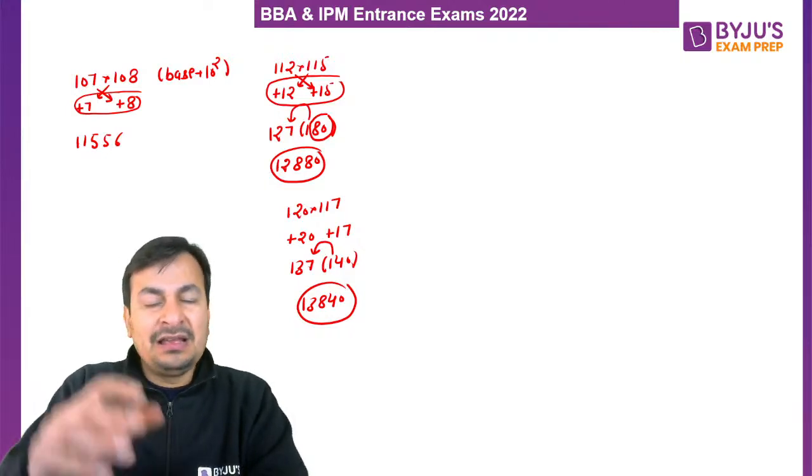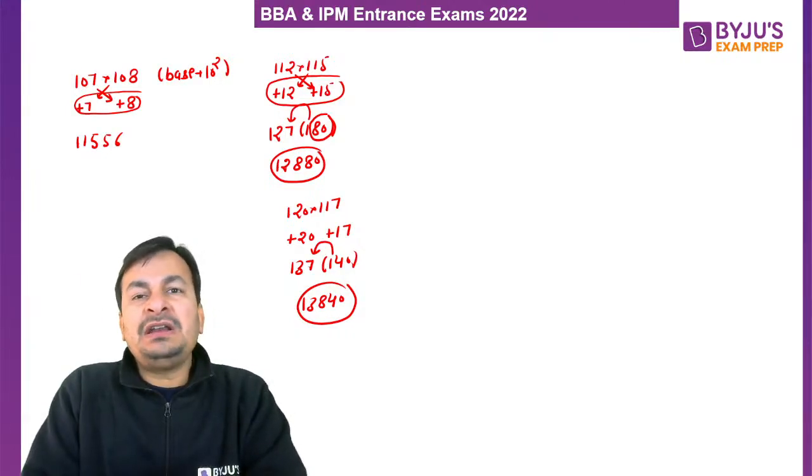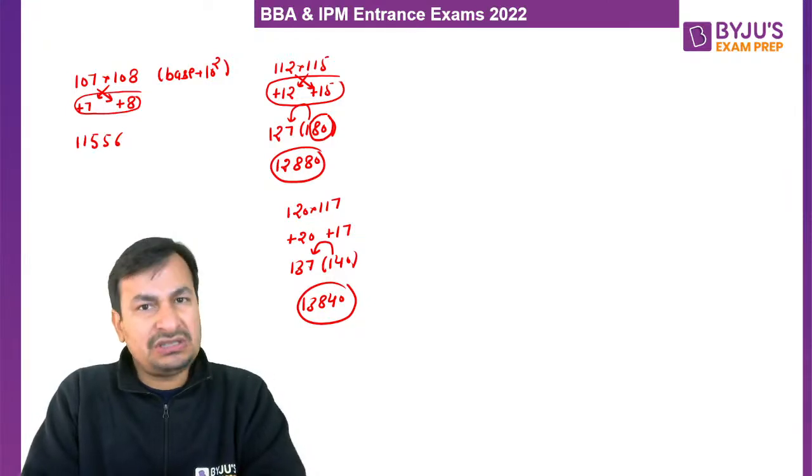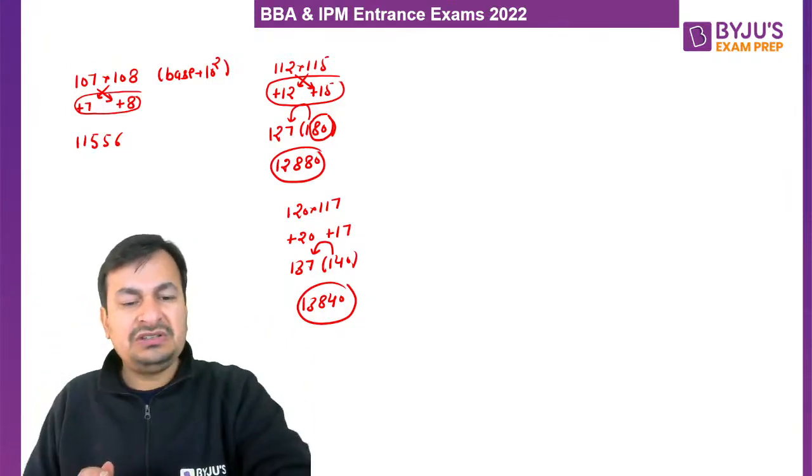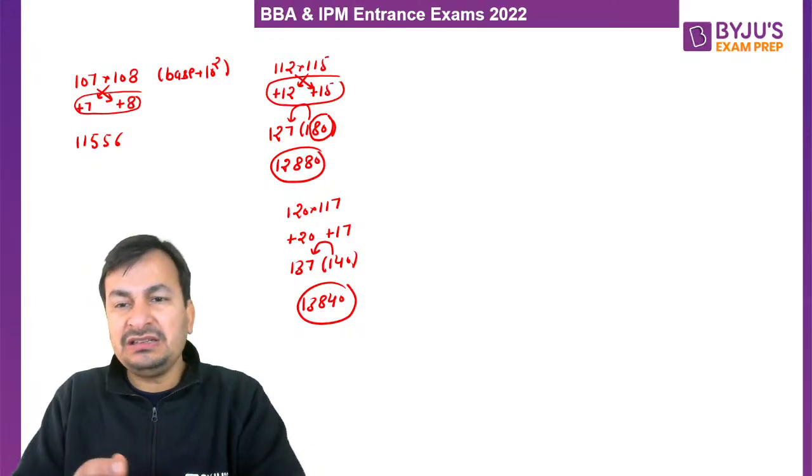Now I take one more case, when one number is less than 100 while another number is more than 100. In that case, how can we find out the product of these two numbers just by observation? So please listen to me very, very carefully.